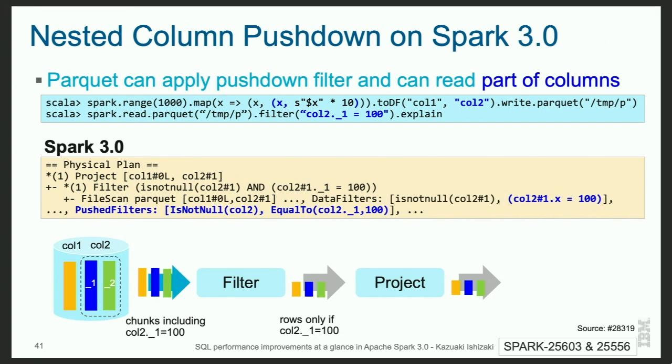Spark 3.0 fixes this issue. Pushdown in Parquet and ORC works well for nested columns. As you can see in blue, the blue expression is passed to Parquet, then Parquet can apply predicate pushdown. So Parquet does not send all of the data to Spark, but sends only the necessary data partition, only a part of the column. Therefore, we can improve the performance compared to without pushdown in the previous page.